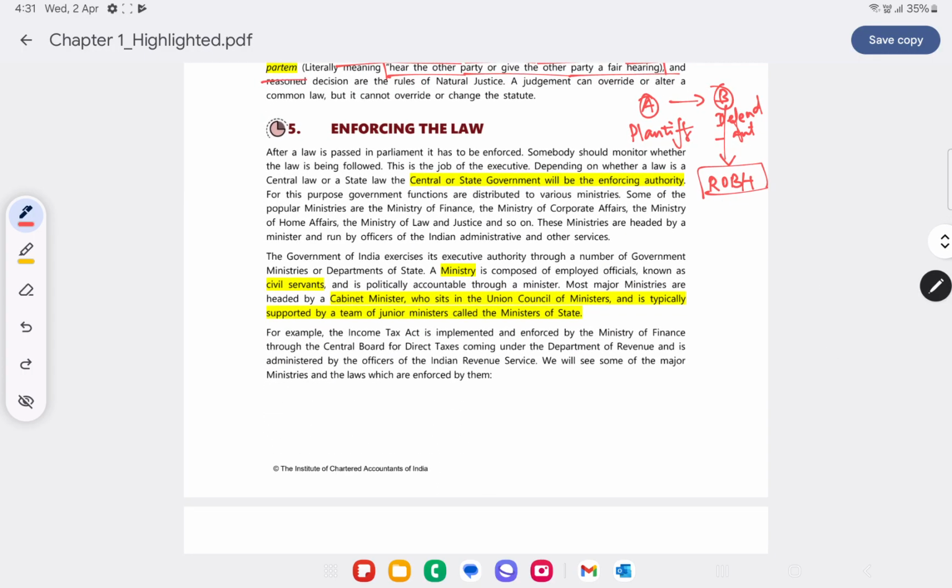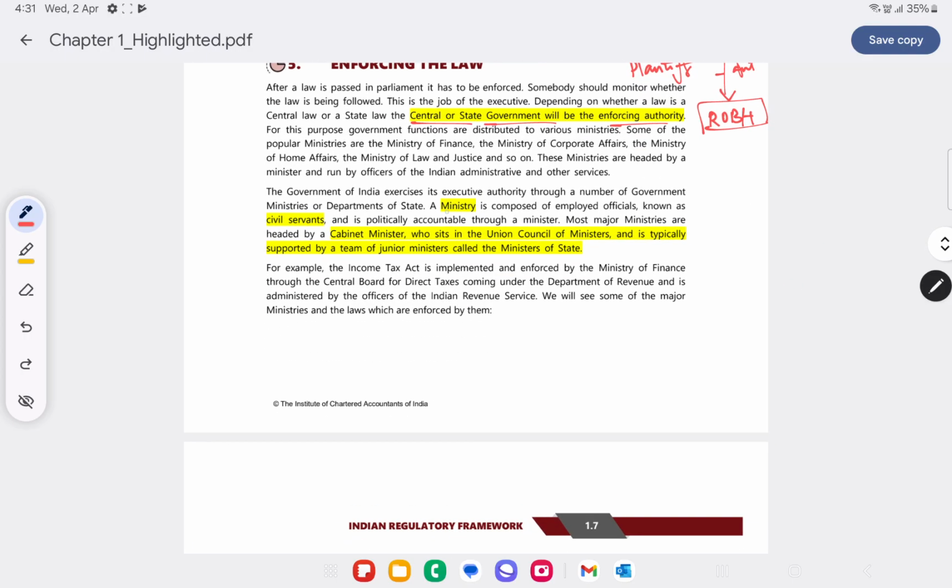Next is about enforcing law. Now who will enforce the law? So enforcing the law, generally central or state government will be the enforcing authority. So how will they enforce the law? Through ministry. Ministry will be composed of employed officials. Now they are called as civil servants.